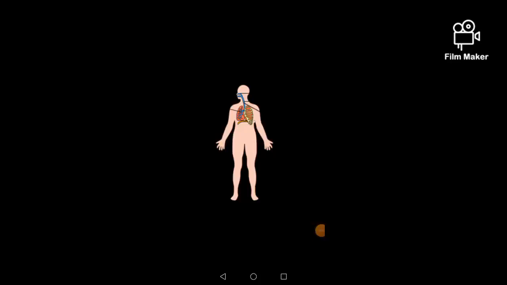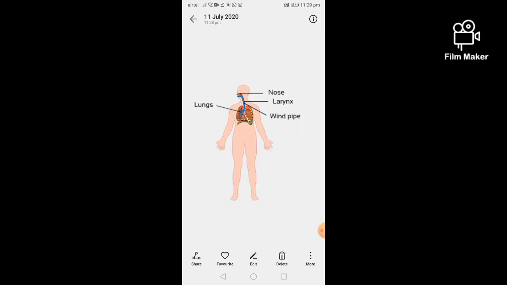The nose, windpipe, and lungs help us breathe in and breathe out air. Together, these organs form the respiratory system. The body needs oxygen. Oxygen is made available to the body by the respiratory system.